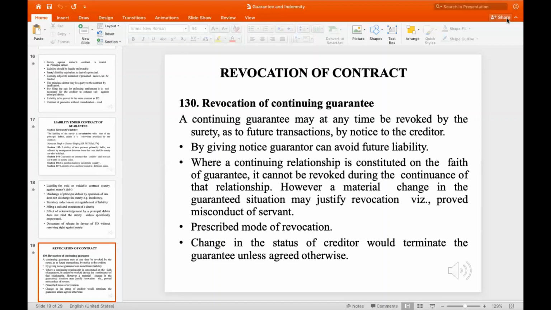Where a continuing relationship is constituted on the faith of the guarantee, it cannot be revoked during the continuance of the relationship. However, with a material change, provided there is certain misconduct or activity that completely dissolves the main purpose of the contract, it can be put to the issue. Then it has to be done with the prescribed mode of revocation that has been provided. And a change in the status of the creditor would terminate the guarantee unless agreed otherwise.